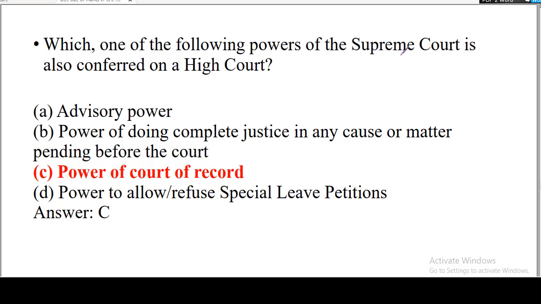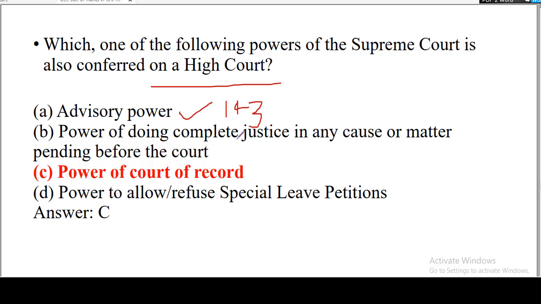Which one of the following powers of Supreme Court is also conferred upon High Court? So there is a power of Court of Record, which is conferred upon both High Court as well as Supreme Court. Here you can look at the options. Advisory power. Advisory power is about advising the President of India. Have you ever heard that High Court is advising the President of India? So it is not true, and it is also illogical. Only Supreme Court has the power to advise President under Article 143 of the Constitution.